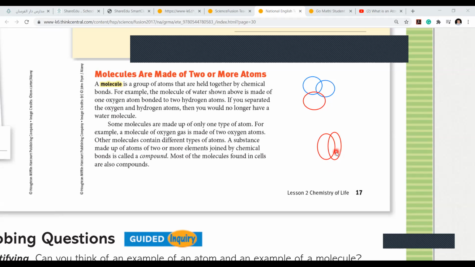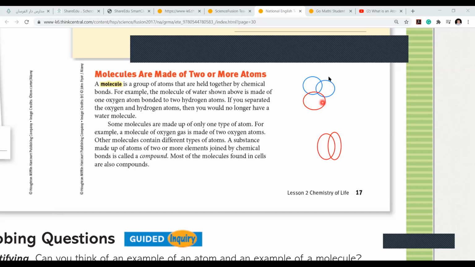Molecule. Very good. Because you don't have any different element. When different elements come and combine, this is called a compound. But you will ask me, teacher, it's a molecule also. Yes, it's a molecule, because what is the definition of molecule? In a molecule, anything can combine. But in a compound, different things have to combine. Okay? Is it clear now?